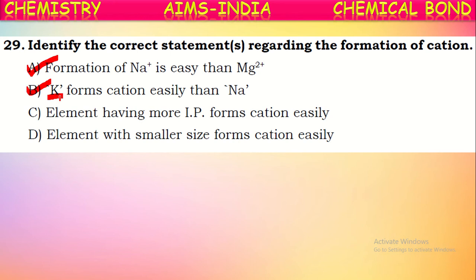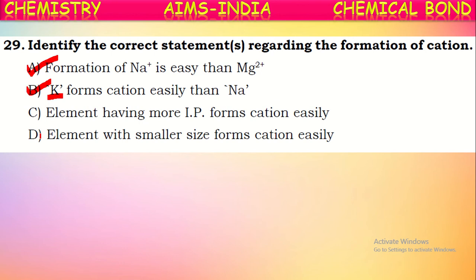The atoms with the greater size can lose electrons easily, because as size is more, the distance between the nucleus and the valence electron will be greater. Hence, the nuclear force of attraction on that electron will be comparatively less. So that can be removed very easily, and hence we say the atoms with the greater size have lower ionization energy. They can lose electrons easily. Now here, between potassium and sodium, potassium has greater size, and hence it has lower ionization energy and can form cation easily when compared to sodium.